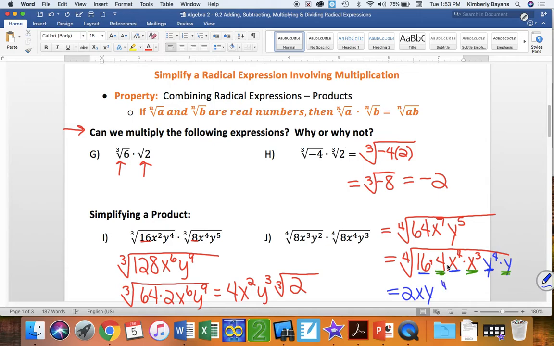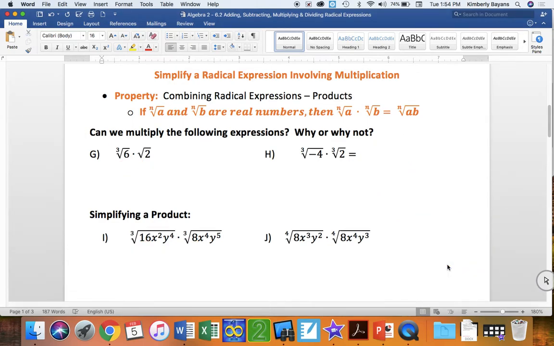And that leaves me with a fourth root of my 4, my x to the 3rd, and my y. And that is simplified. Okay, so that's why I wanted to do these. I know we've been doing these, but they are a little different when you talk about cube roots and fourth roots, and they just take practice, which is why we give you homework.